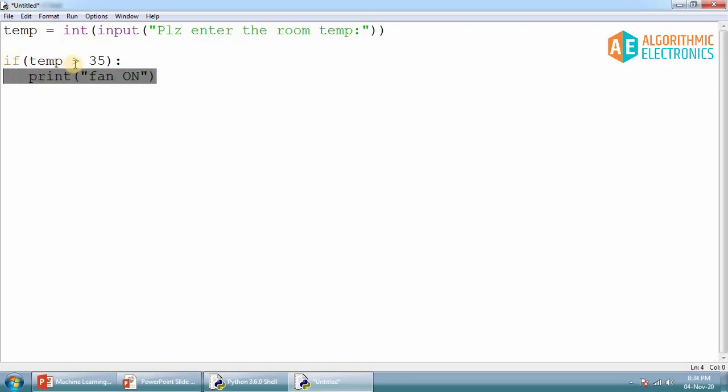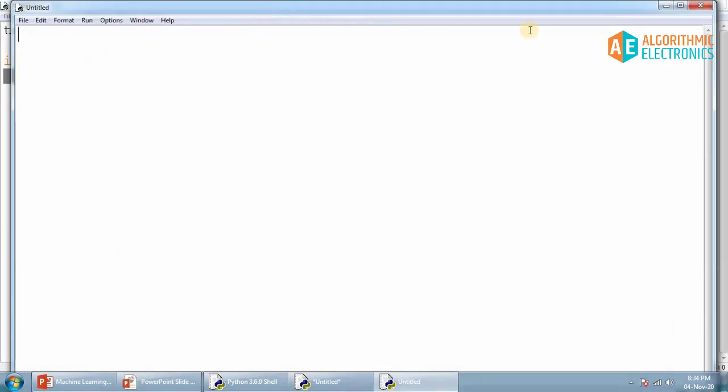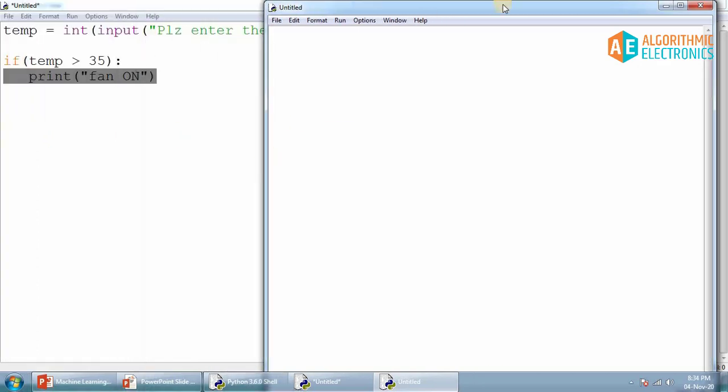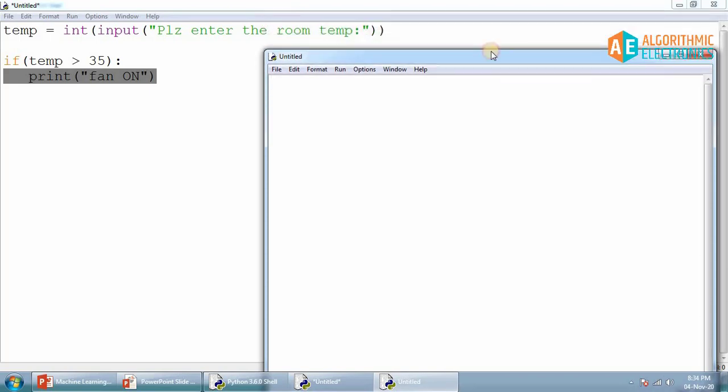This is a very important thing. Let's discuss how it would be done in C language as well. If I try to write the same thing in C, how will it look?